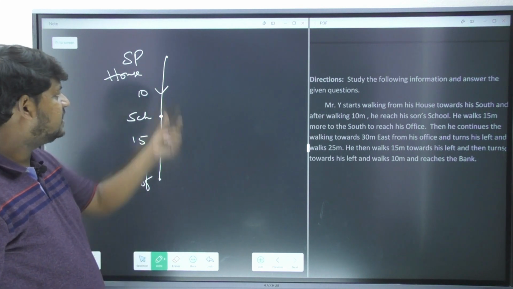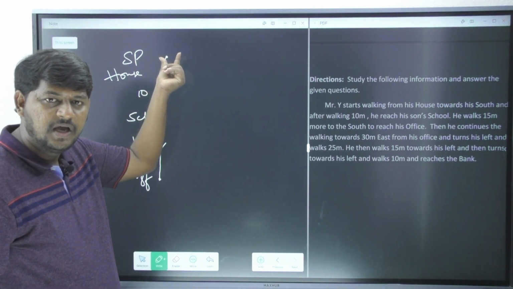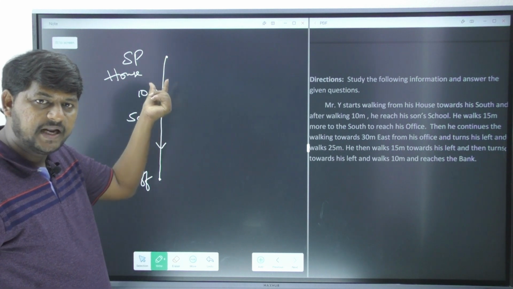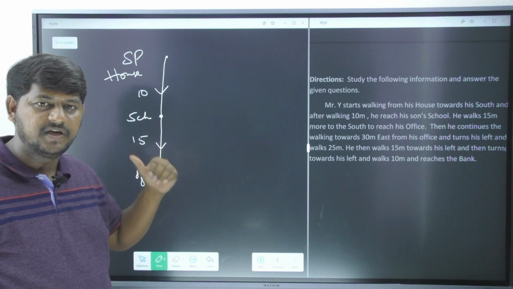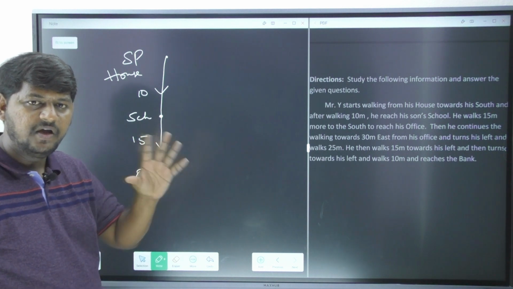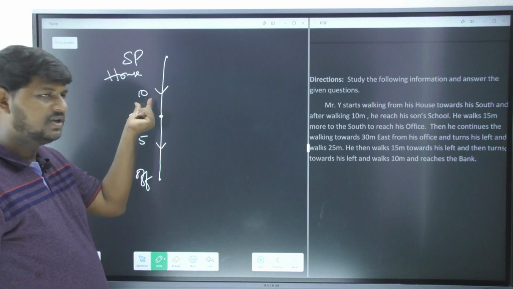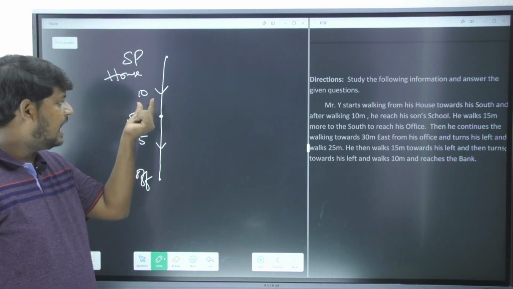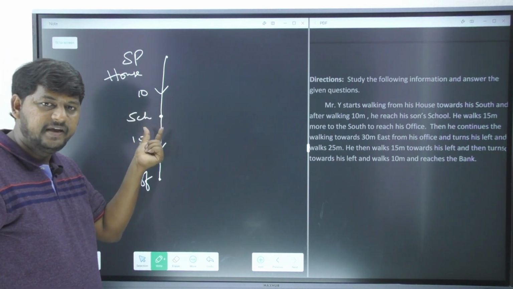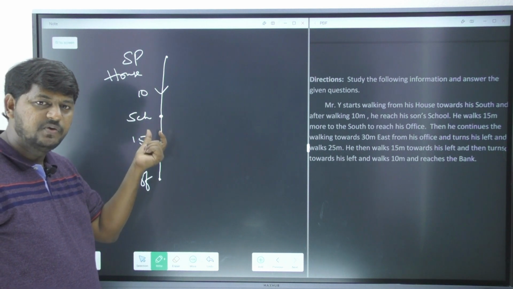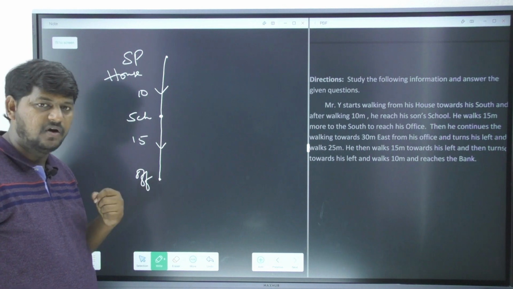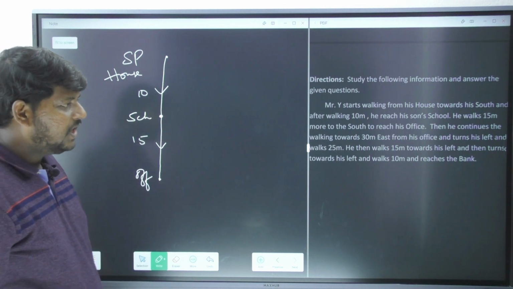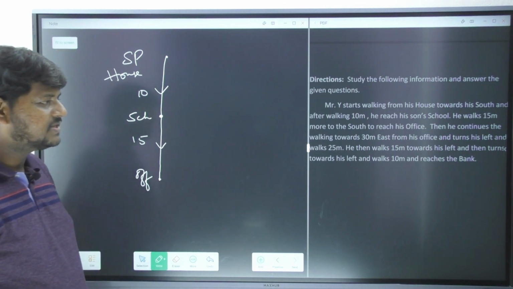Now initially he started from his house, and from this starting point he went 10 kilometers or 10 meters, whatever it is. Don't worry about whether it is a meter or a kilometer. We always worry about the number, so I just wrote the number over here. So after traveling 10 meters he reached a school. From the school he again went 15 meters to reach his office. Now then he continues walking 30 meters east.